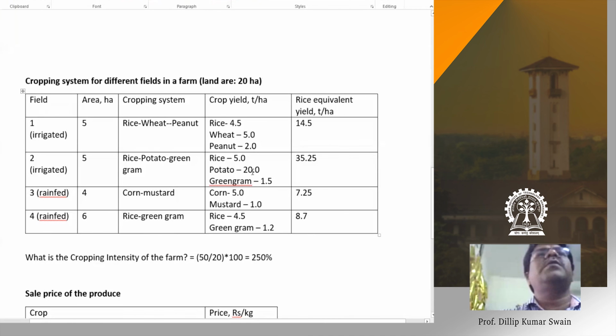Because you see the potato, maybe it gives a very high yield, but the cost of production is also higher in case of potato. So you have to look for the income generation, the net profit from each cropping system based on the production cost, how much return you are getting from different cropping systems. That will give the economic assessment. Say the benefit cost ratio we calculate. Also you get net return, net profit from different cropping systems. That way also you can go for evaluation of different cropping systems.